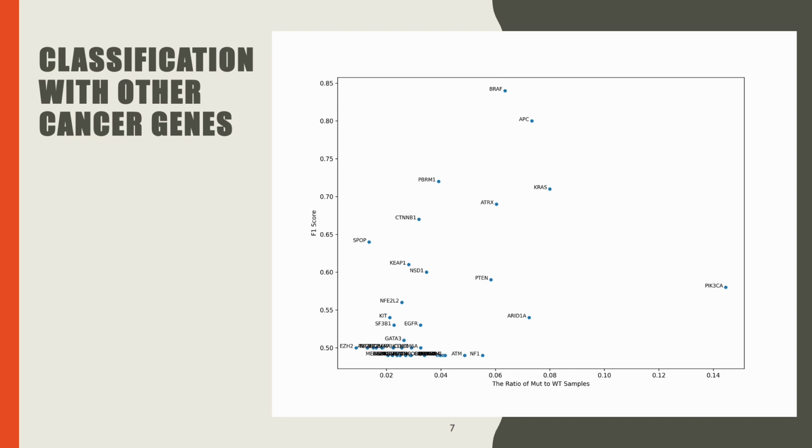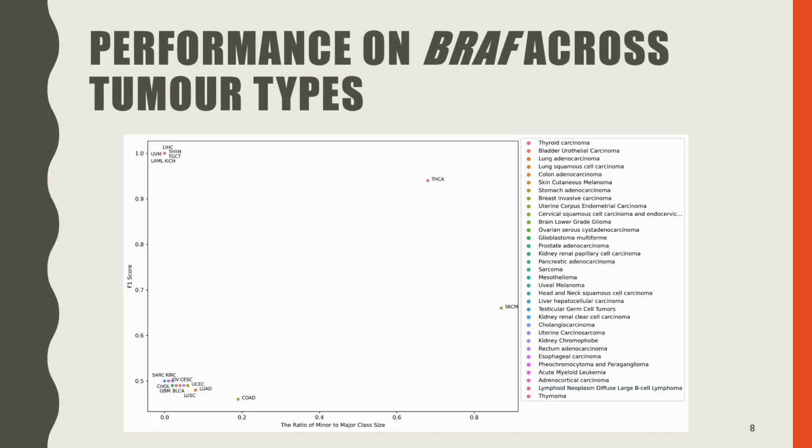As expected, for the majority of these genes, the number of samples with a mutation is really small compared to the samples containing wild-type copies of these genes. However, we can still see that the algorithm can perform really well for some of these genes. And more specifically, I'm going to talk about the BRAF gene here.